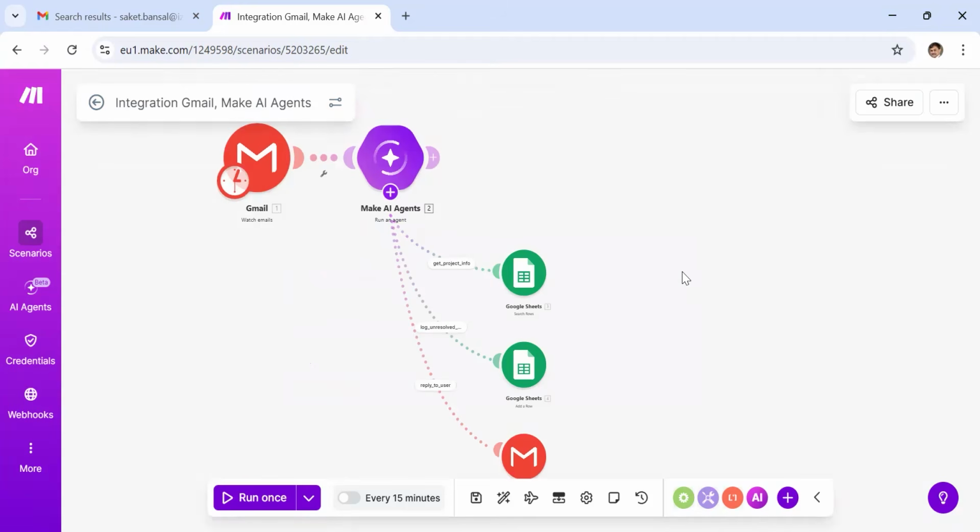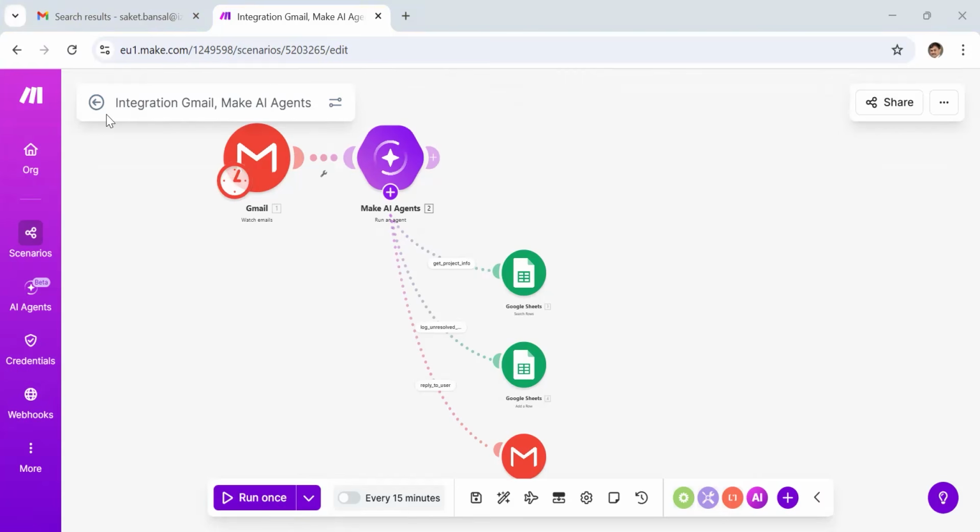Now, how it works. I send an email to saket.bansal@gmail.com, I ask for some information, and I get a reply. That's the idea. And maybe if the model is unable to answer, the model flags it. Now I can make it run every 15 minutes and make it active. Then periodically it can keep fetching my Gmail and keep replying. So that's an active module. For testing purposes, I am doing it only once because I am worried about my free account usage. But I can keep it open also.